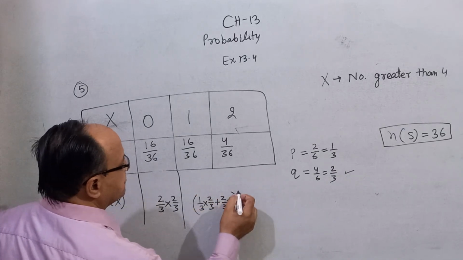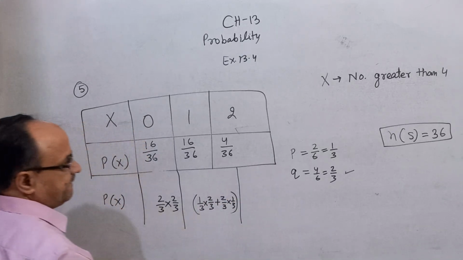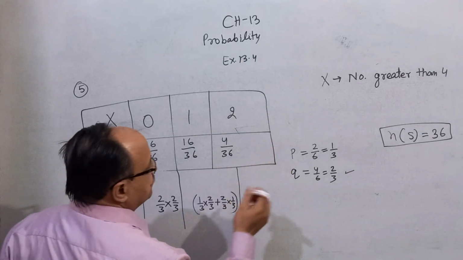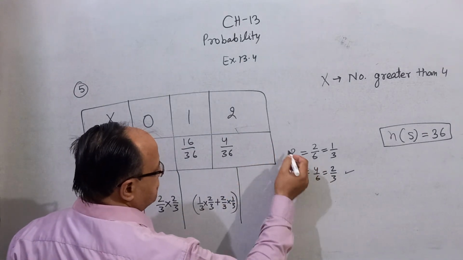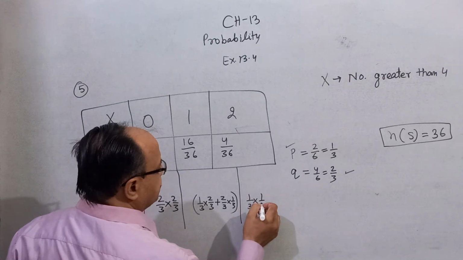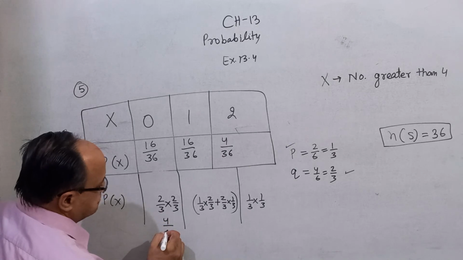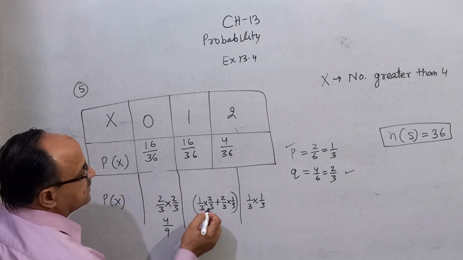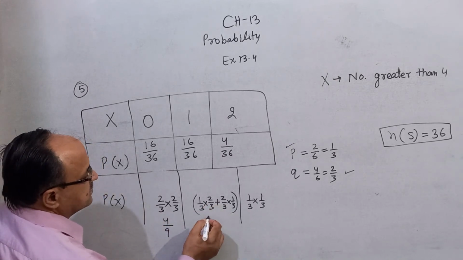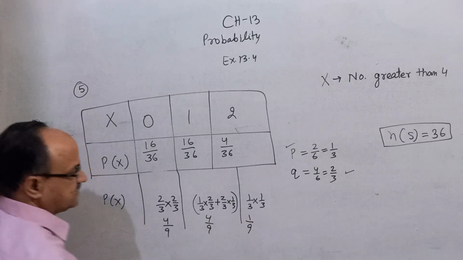And 2 means both numbers are greater than 4, the probability of success both times: 1 by 3 into 1 by 3. When you simplify, that is 4 by 9, 4 by 9, and 1 by 9.